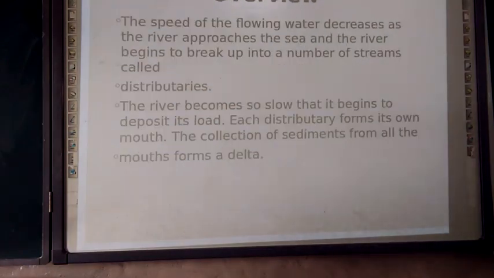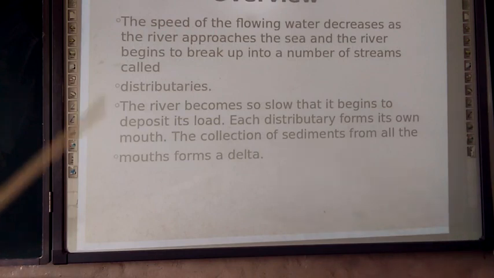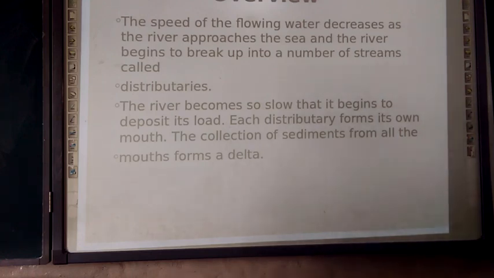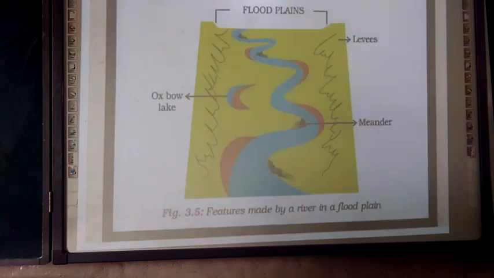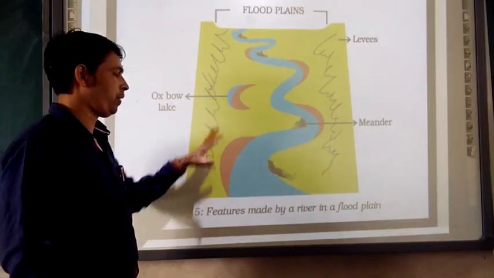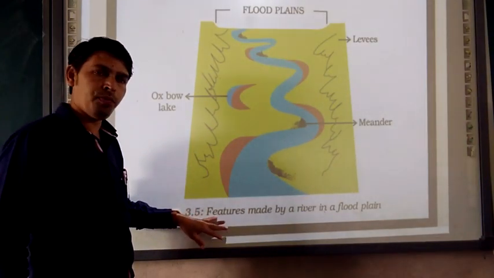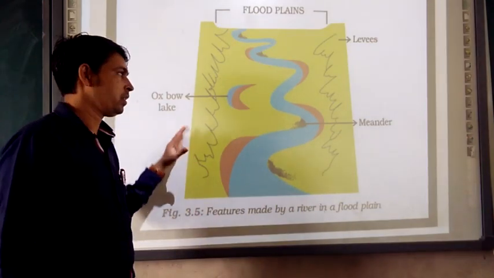Next, this part, the formation of delta. Two diagrams I stated to you for homework purposes. Figure number 3.5 for homework purposes.